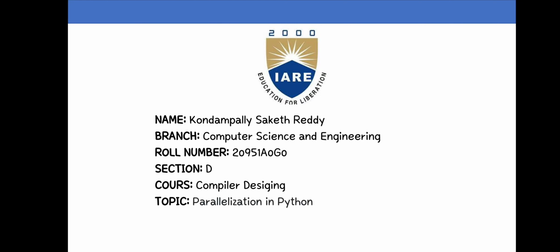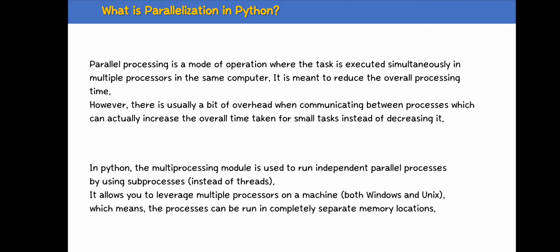Today my topic is parallelization in Python. Parallel processing is a mode of operation where tasks are executed simultaneously in multiple processors in the same computer, same as multiprocessing. It is meant to reduce overall processing time. However, there is usually a bit of overhead when communicating between processes, which can actually increase the overall time taken for small tasks instead of decreasing it.